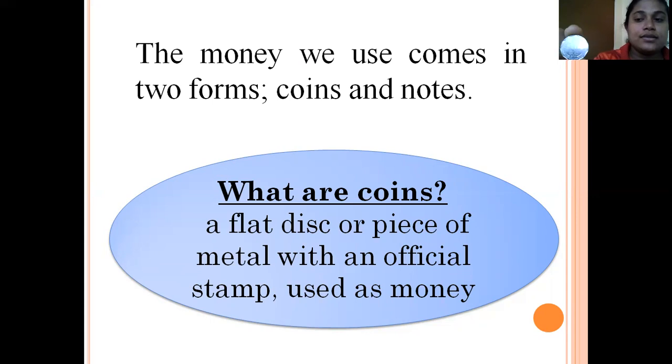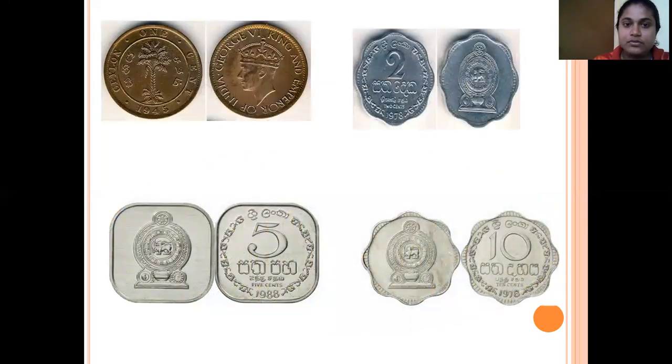That is a piece of metal. And the value of the coin and the government stamp are also there. The logo of Sri Lanka is there and the value. It's a piece of metal. Here I have some coins. Sometimes you may have seen these, sometimes you may not have. So I decided to introduce each and every one.